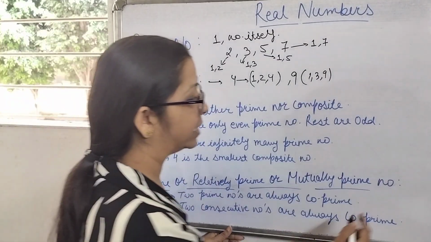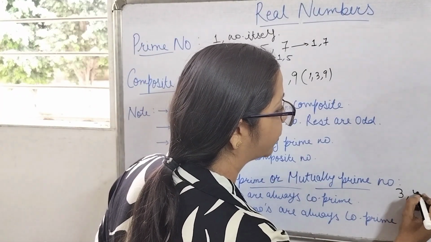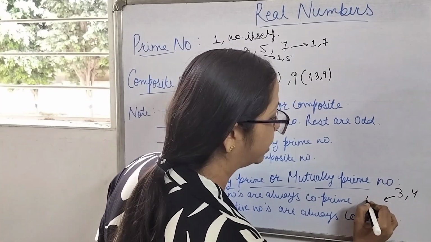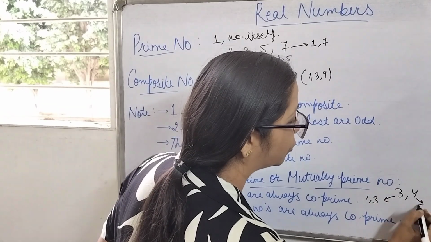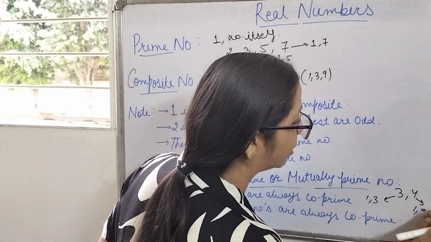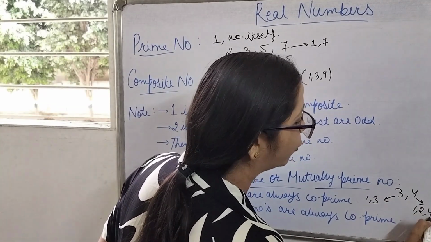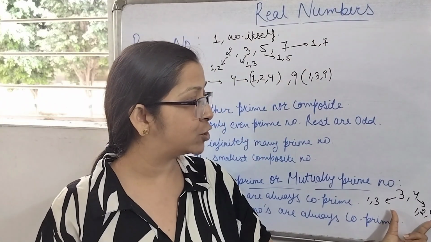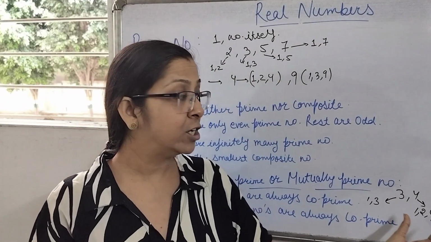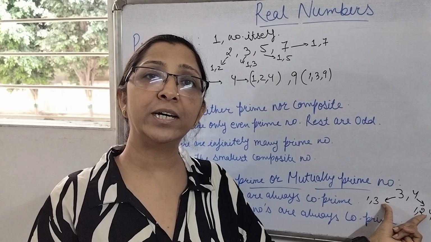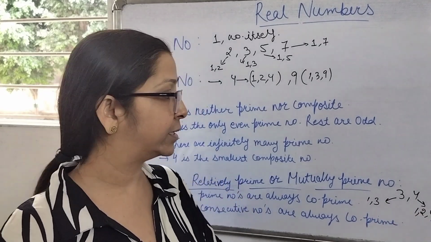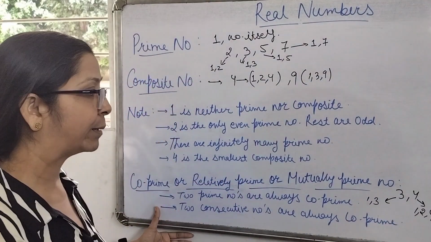Example, we can take 3 and 4. The factors of 3 are 1 and 3. Factors of 4 are 1, 2 and 4. So the common factor of these two is 1 only. So such type of numbers which are having only 1 as the common factor are known as co-prime numbers.